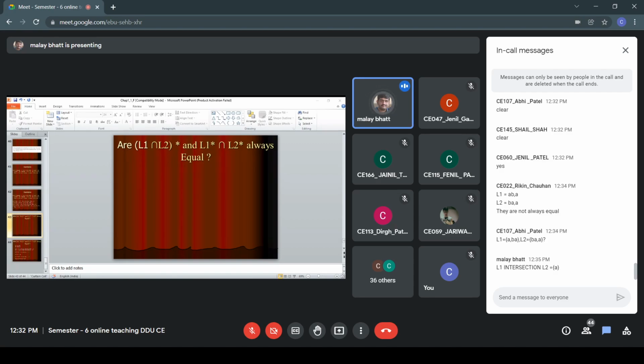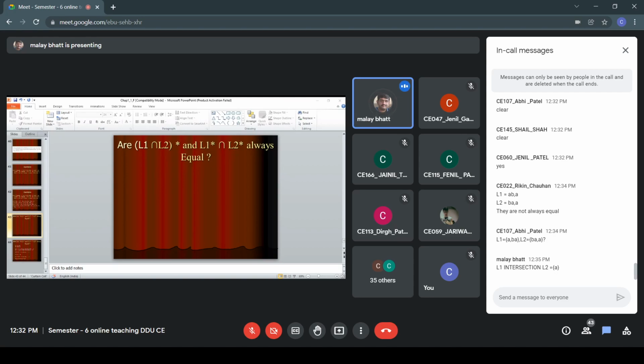And then L1 star intersection L2 star. So let us write L1 star patterns. We are having a concatenation of {AB, A} with itself. First will be AB, A as it is. Then we have null also.